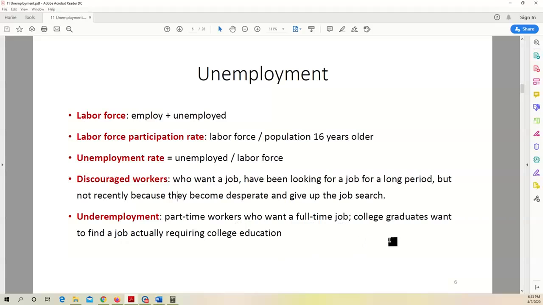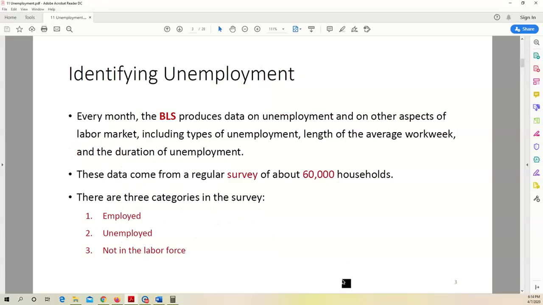If those people who don't have a job, but they quit the labor market, they will be put into which category? They will be put in the not in the labor force category. That means in reality, they are unemployed. But by the current US federal government standard, those people will be put in the not in the labor force category. That means they will not be considered as what? Unemployed.